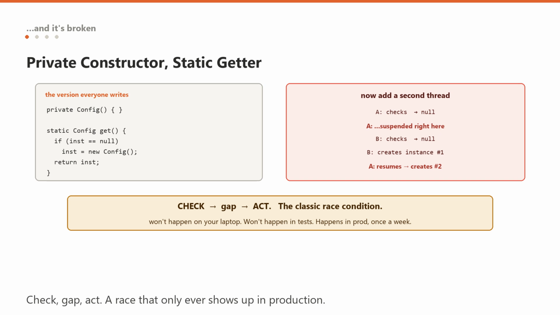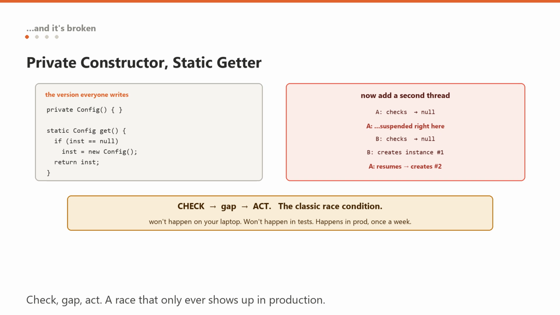Now put 2 threads on it. Thread A calls getInstance, checks whether the instance is null, sees that it is, and is suspended by the scheduler right there, after the check, before the assignment. Thread B calls getInstance, checks, also sees null, and constructs the object. Thread A resumes from exactly where it was, and constructs a second object. You now have 2 singletons.